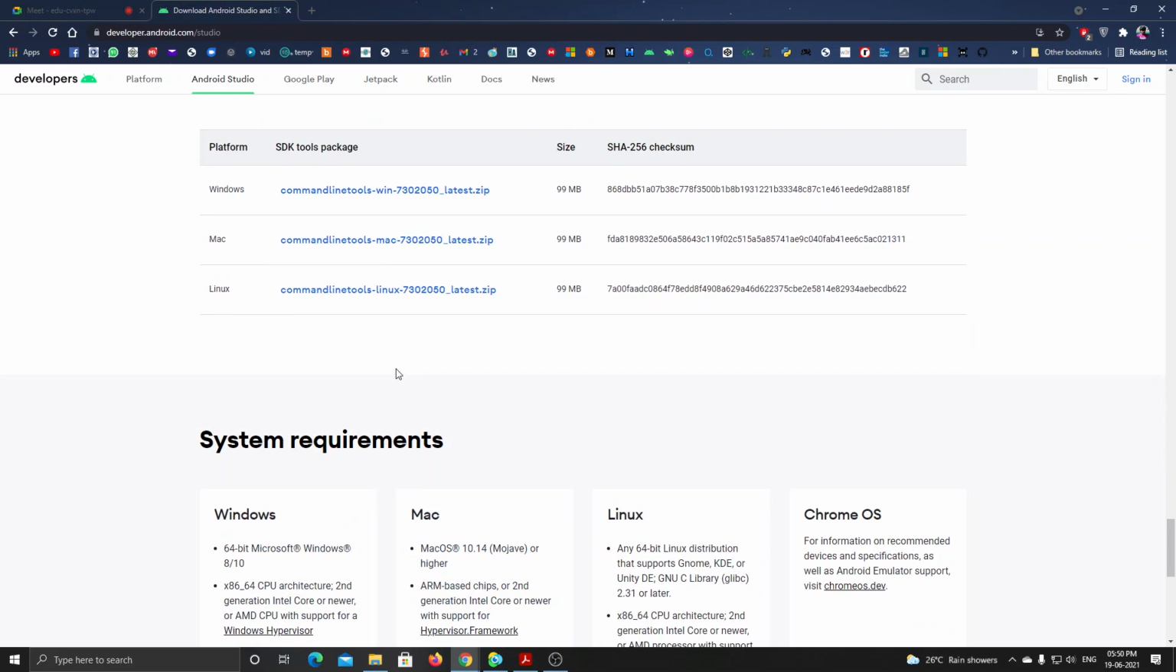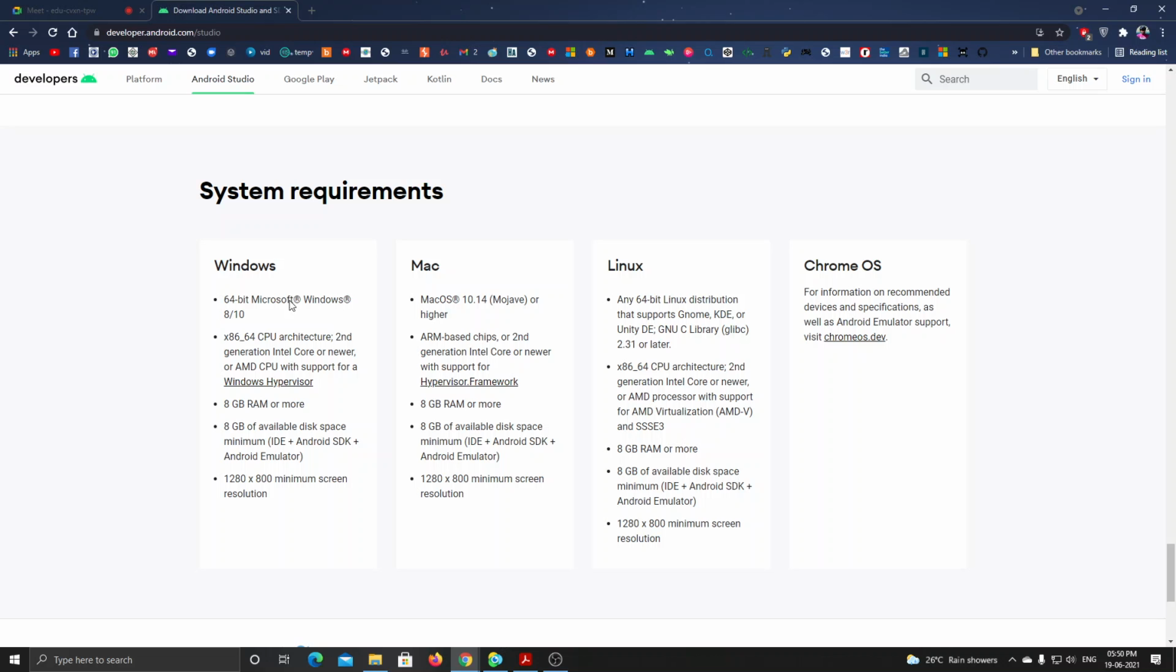Okay, then let's see the system requirements. What are the system requirements? It requires 64-bit Microsoft Windows, but I think they removed Windows 7. Once you try, I think it works. Okay, in Windows 7 also it works. Don't worry, but it must be 64-bit.